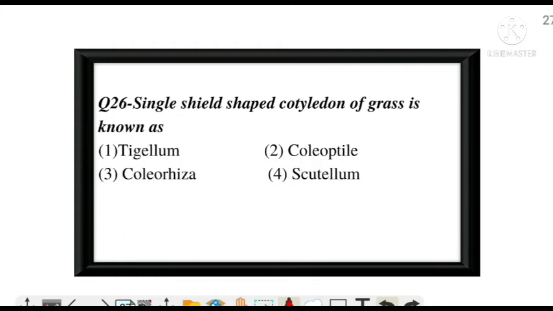Single shield shaped cotyledon of grass is known as. You must know that a grass is a monocot plant, and in monocot plant the cotyledon is known as. Simple, option D, scutellum. Next question.